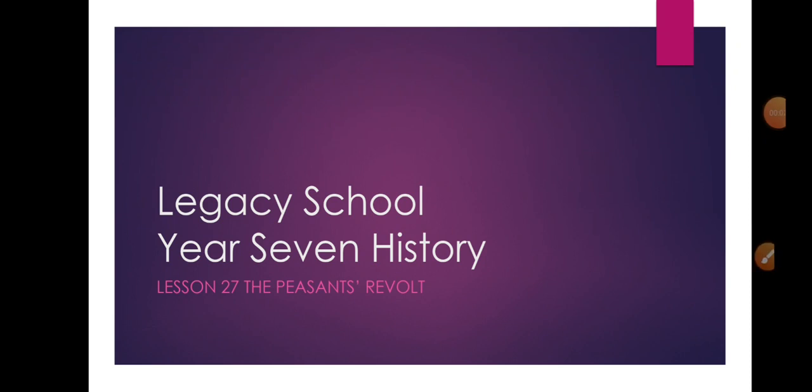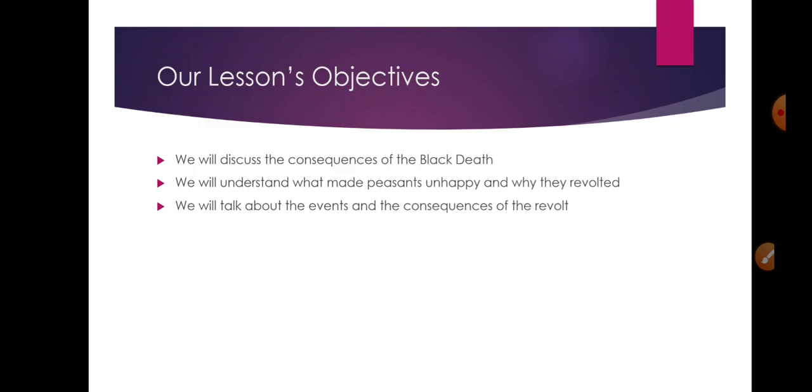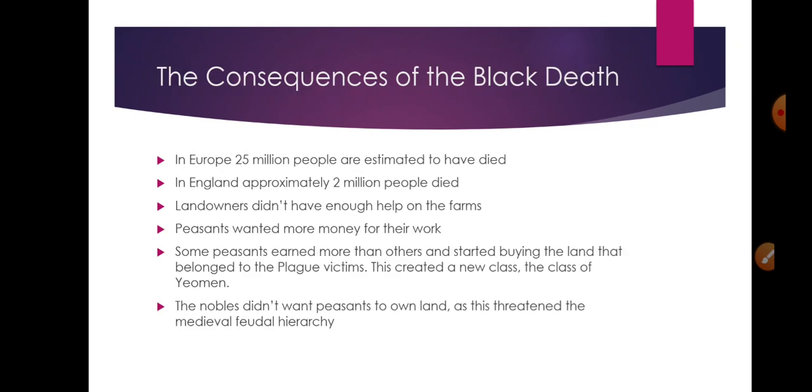Hi everyone, this is Legacy School Year 7 History, our lesson 27, the Peasants' Revolt. Today we will discuss the consequences of the Black Death. We will understand what made peasants unhappy and why they revolted. We will talk about the events and the consequences of the revolt.